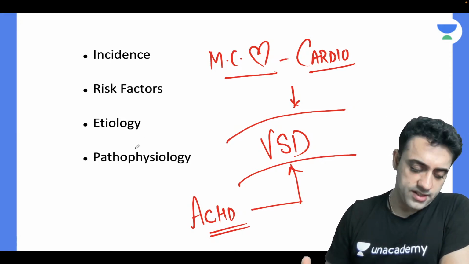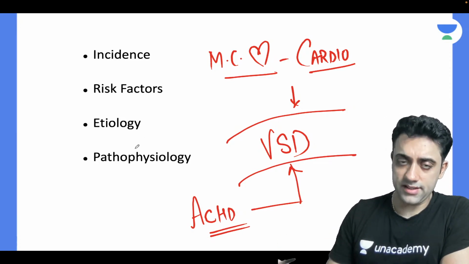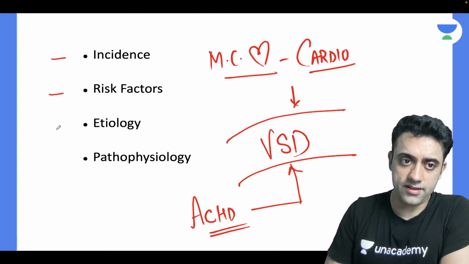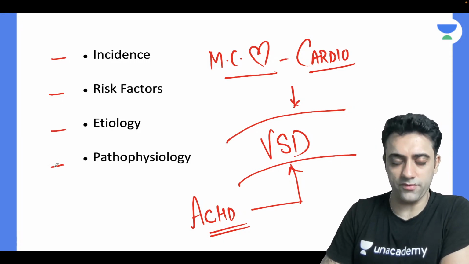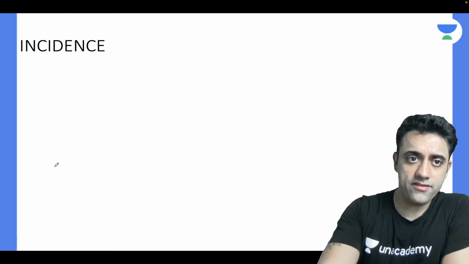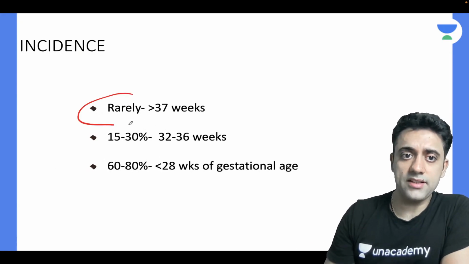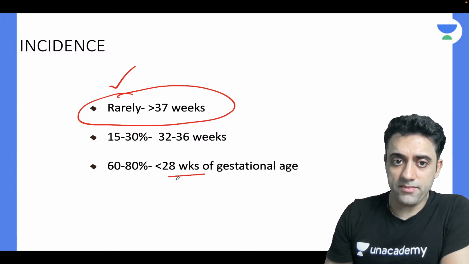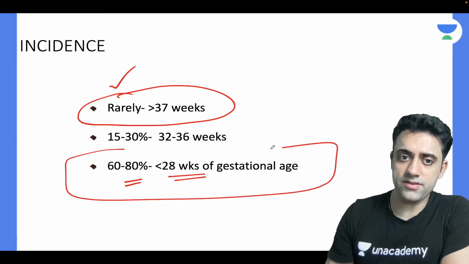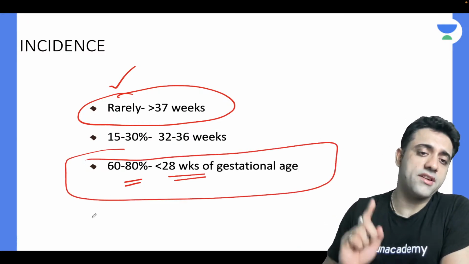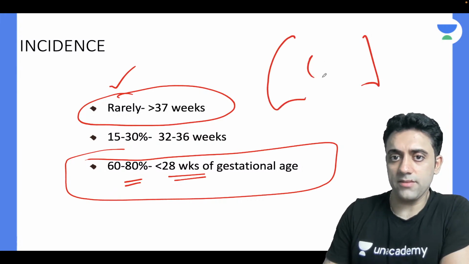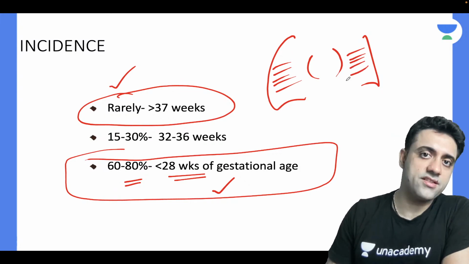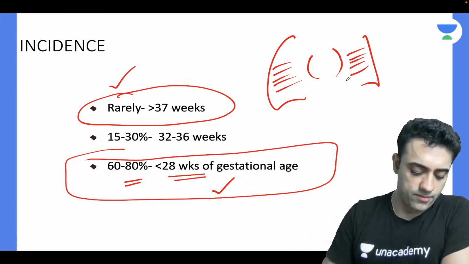Now coming to the topic per se. We have hyaline membrane disease, which is also known as respiratory distress syndrome. The subcategories of the topic are incidence, risk factors, etiology, and pathophysiology. Incidence: naturally everyone knows that if the baby is a term baby, rarely will you see respiratory distress syndrome. If the baby is less than 28 weeks, there are 80% chances that the baby will have distress. He will have a surfactant deficiency or a surfactant problem. That is the first point.